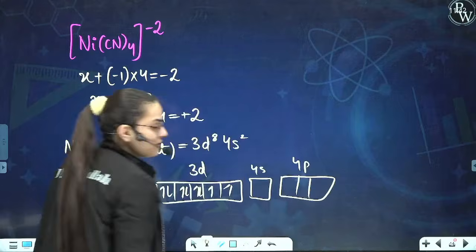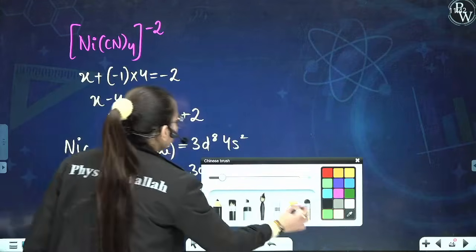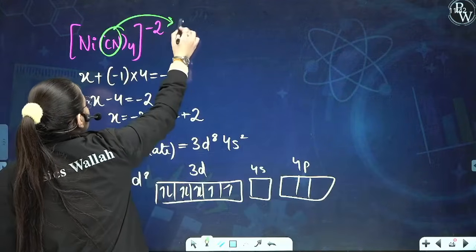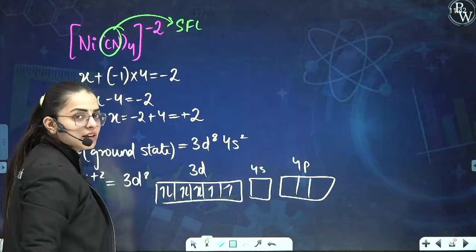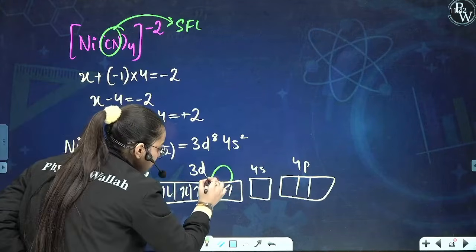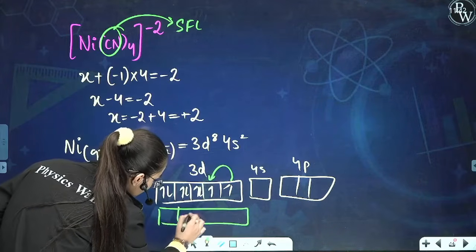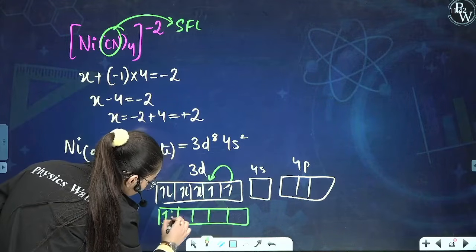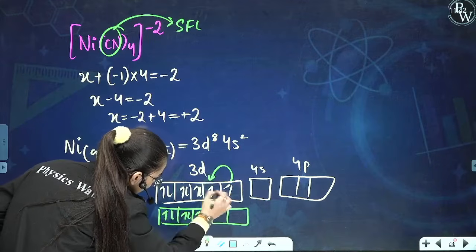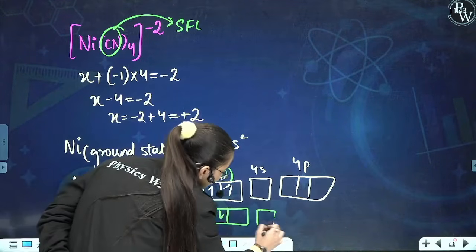Now understand this very basic concept. Over here, we are using CN, and CN is a strong field ligand. So pairing will occur. What will happen? Here this electron will shift over here and pairing will occur. What will be the configuration? See now, it is 1, 2, 3, 4, 5, 6, and here pairing will occur, so they will come like this, and these are still empty.